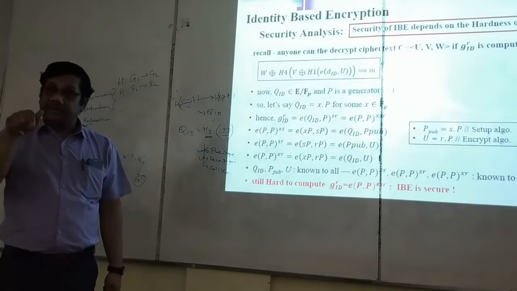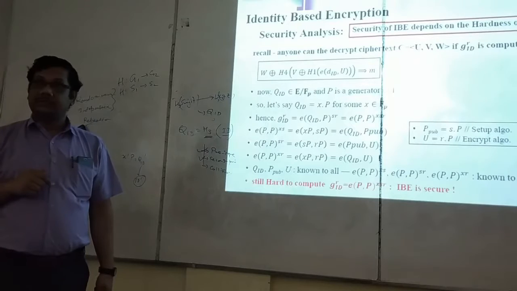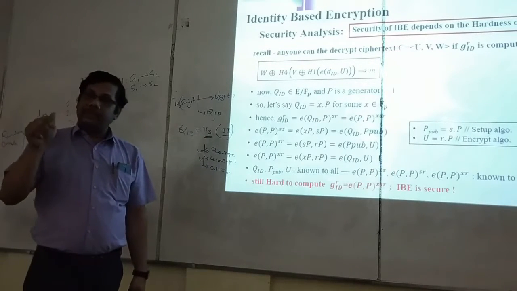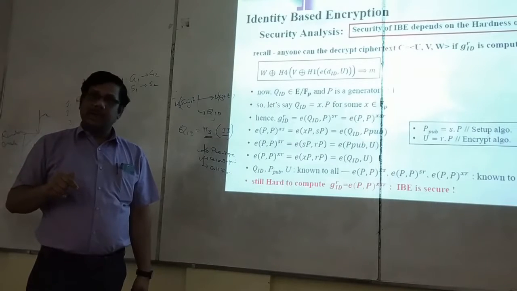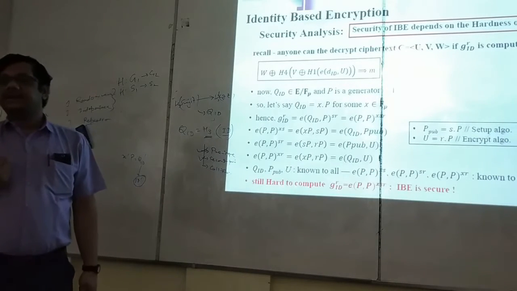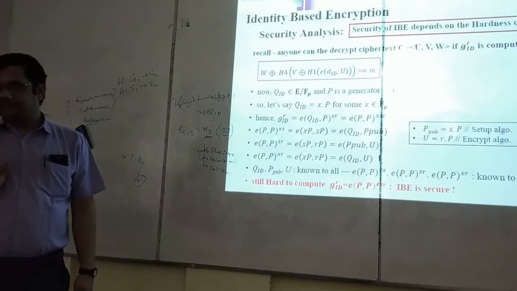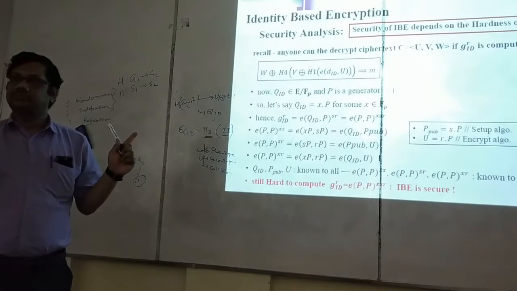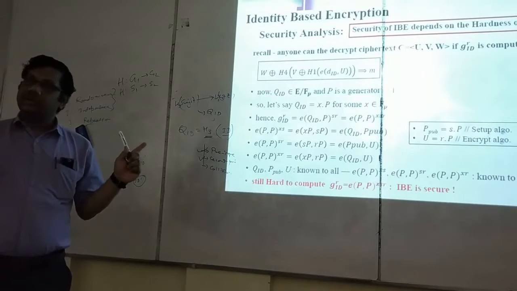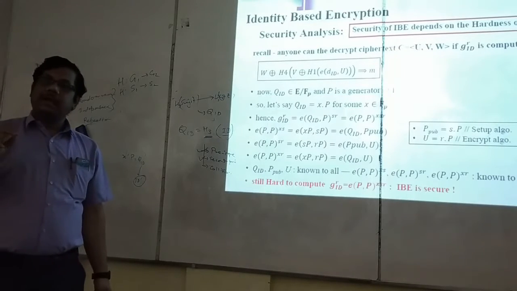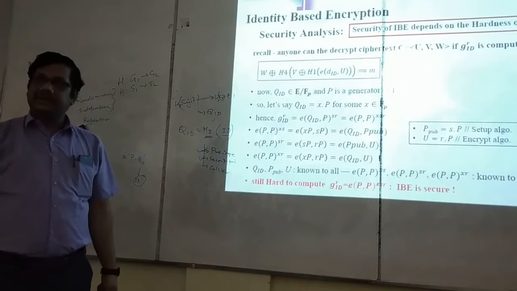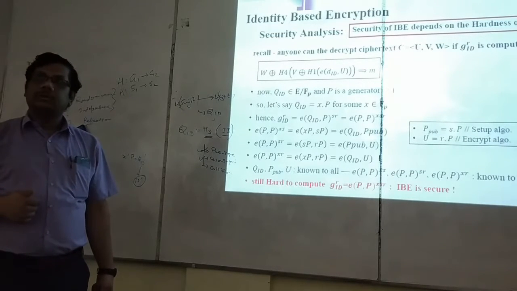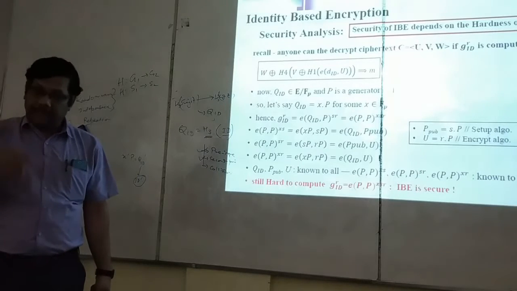The second thing you are forgetting is also important, that it proves that I am a valid member of the network. Now, in an identity-based encryption system, there is no certificate, and the public key and identity are the same. So here, if I am able to generate a valid signature, or if I am able to decrypt your message, that proves what? I am a valid member of the network.